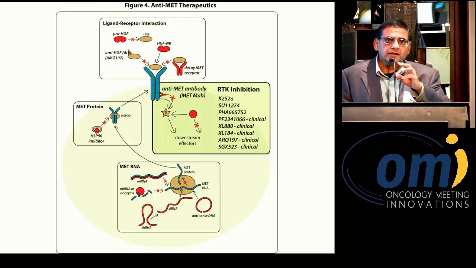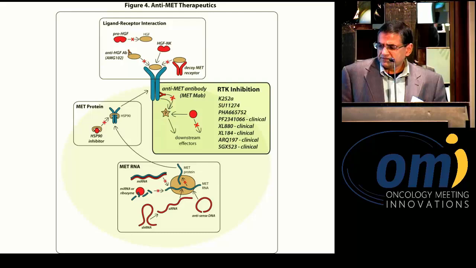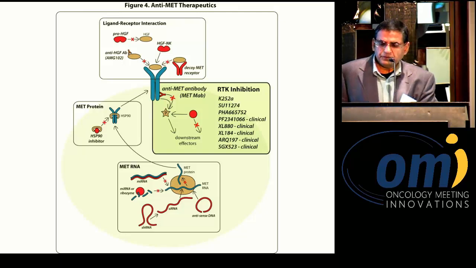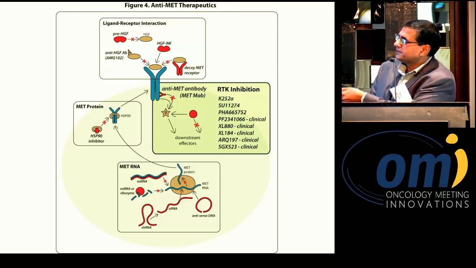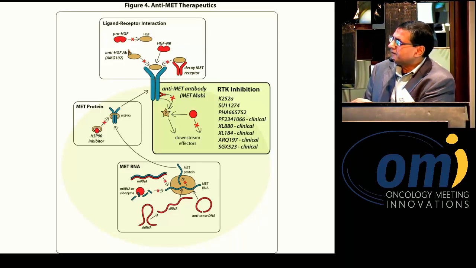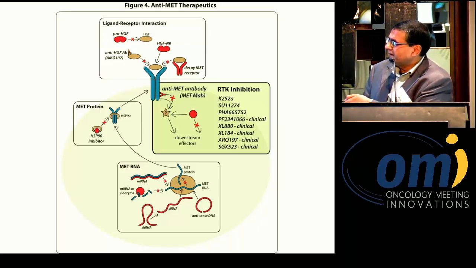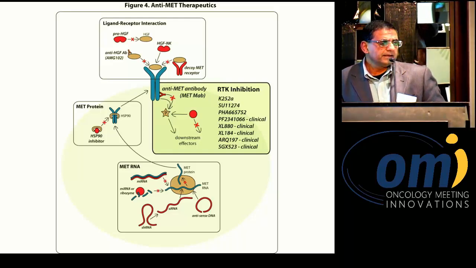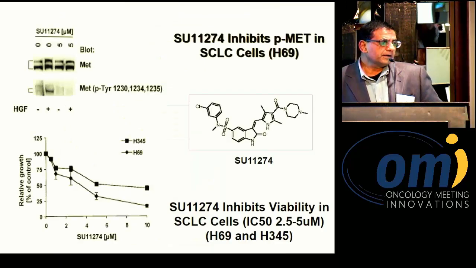So the holy grail for all of us, clearly, and that's what I'm asked to talk about, is c-Met therapeutics and how we've come a long way. And you can think about the therapeutics themselves in the context of the hepatocyte growth factor. You can think about the anti-Met antibodies as well as receptor tyrosine kinase inhibition, and especially in the tyrosine kinase domain. Or you can even think about it in terms of microRNA or in terms of heat shock protein 90, and those are all under clinical trials.